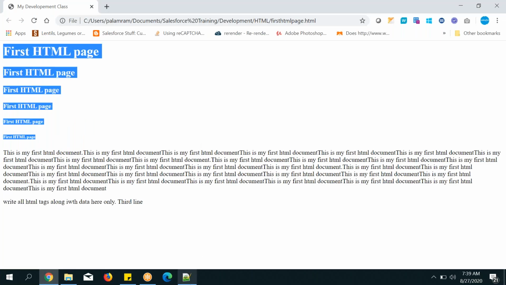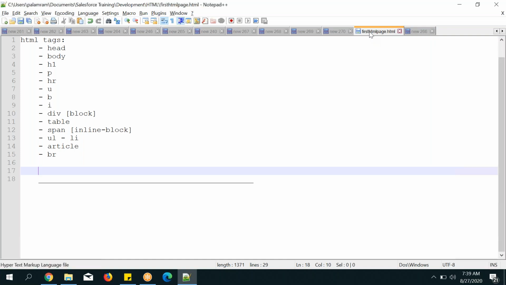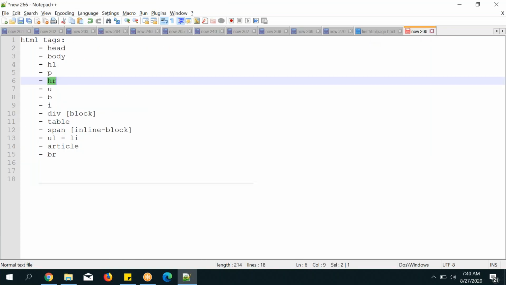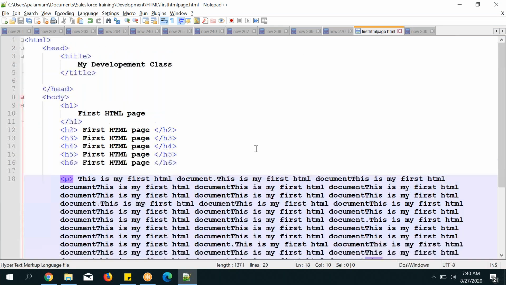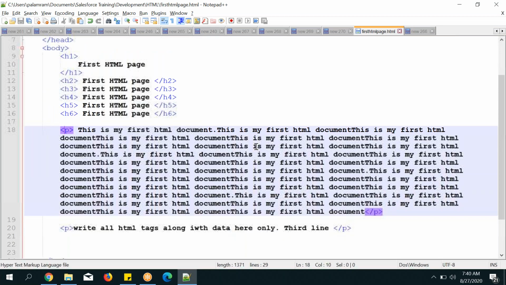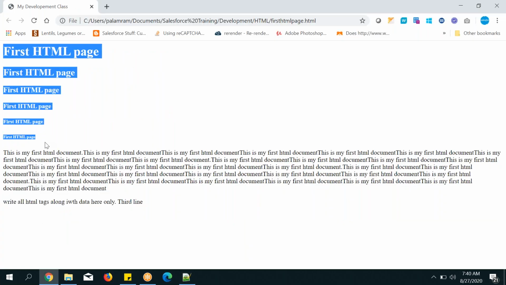Now I need to go to the code. To get this kind of line, you need to use an HR tag. HR is nothing but a horizontal row, horizontally occupying the row. Where do I need to add it? Observe keenly what my requirement is: after all these header tags.